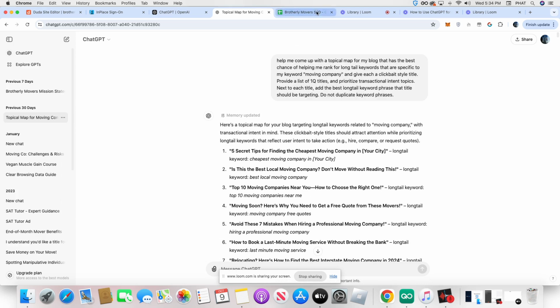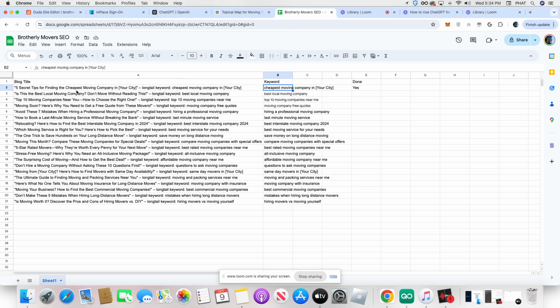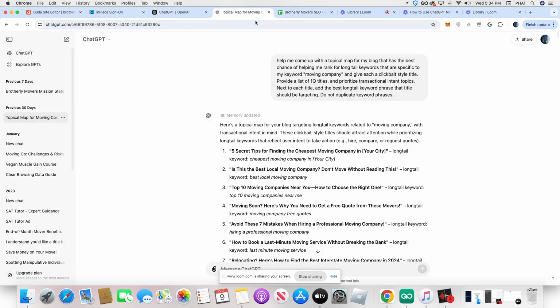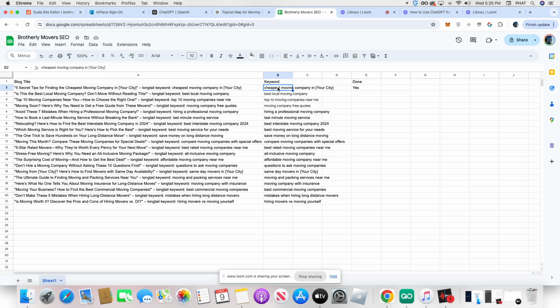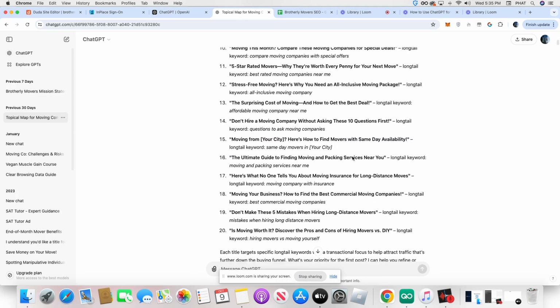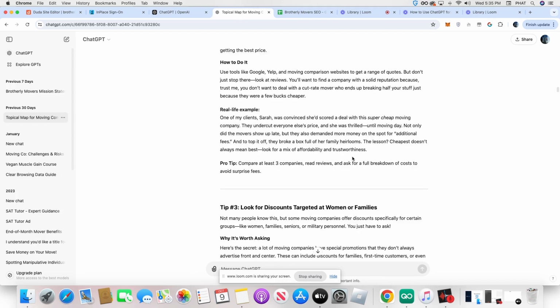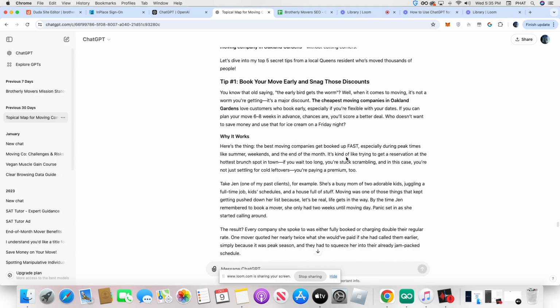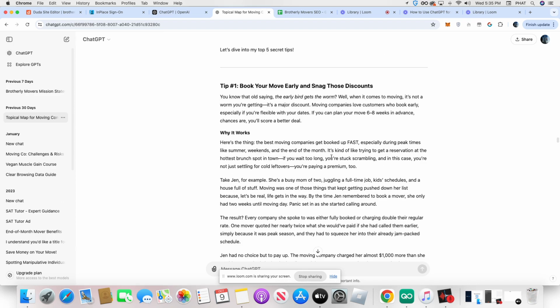All I would also do is, if you could, put everything in a document here so that you can track your progress and make sure that you've done all this, right? So if you go back to ChatGPT, you would copy this and paste it here, and then put the keywords here, the long-term keyword that you were ranking for, just as a way to track everything. But that's all you have to do. It's pretty straightforward, pretty simple, and that's how you create topical authority with ChatGPT, and that's how you create 20 articles, and you do it in less than an hour. So do that and have fun.